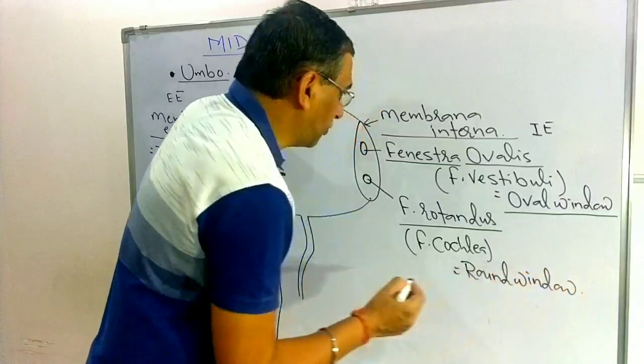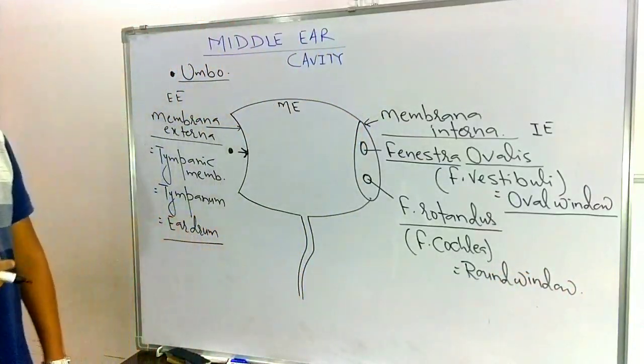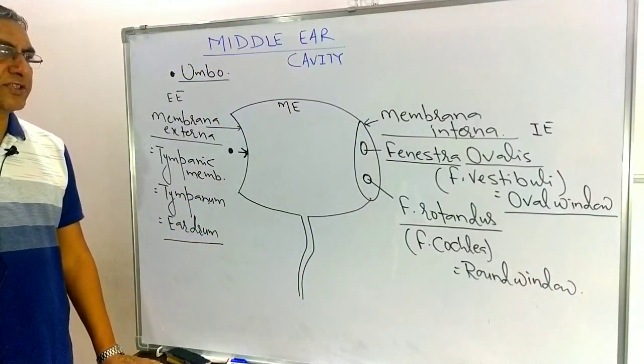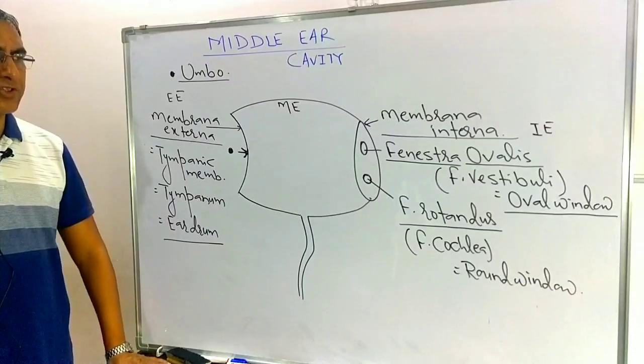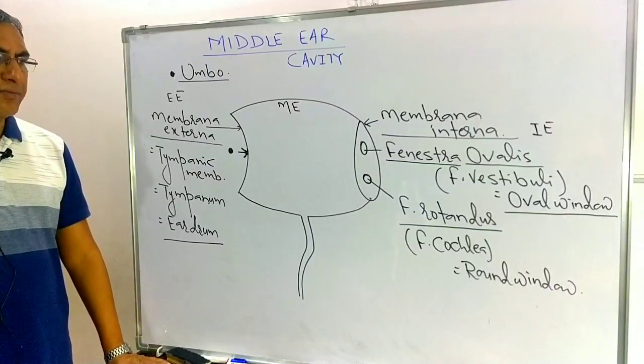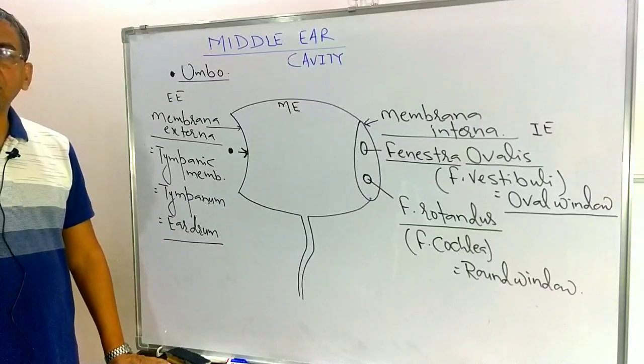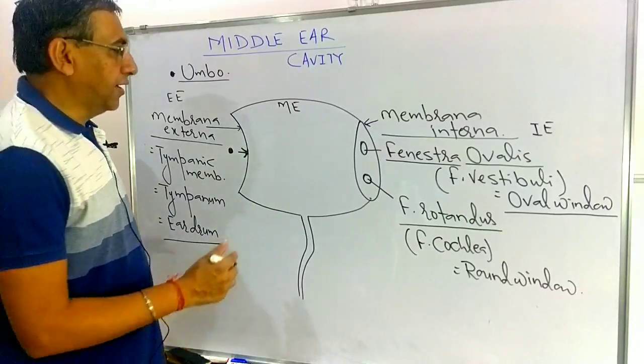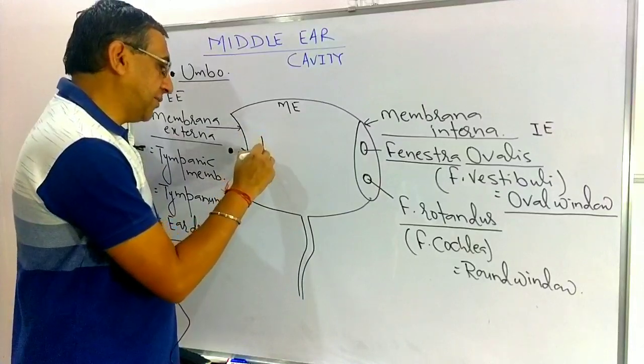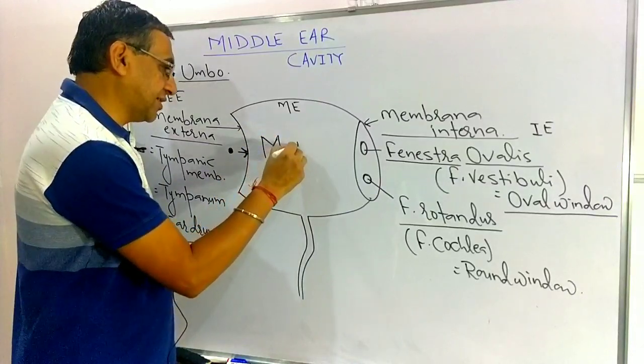So there are two openings in the membrana interna. The upper one is the fenestra ovalis, also known as the fenestra vestibuli, or oval window. The second one is the fenestra rotundus, the fenestra cochlea, also known as the round window. Now in the middle ear cavity, three ear ossicles are present.